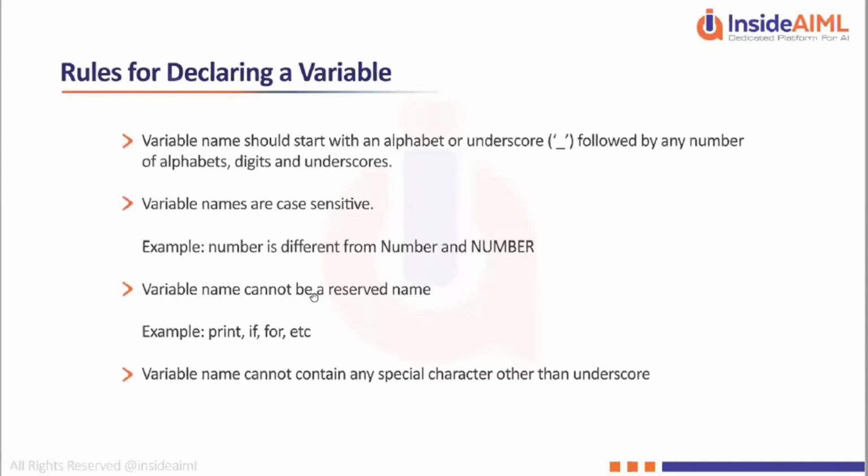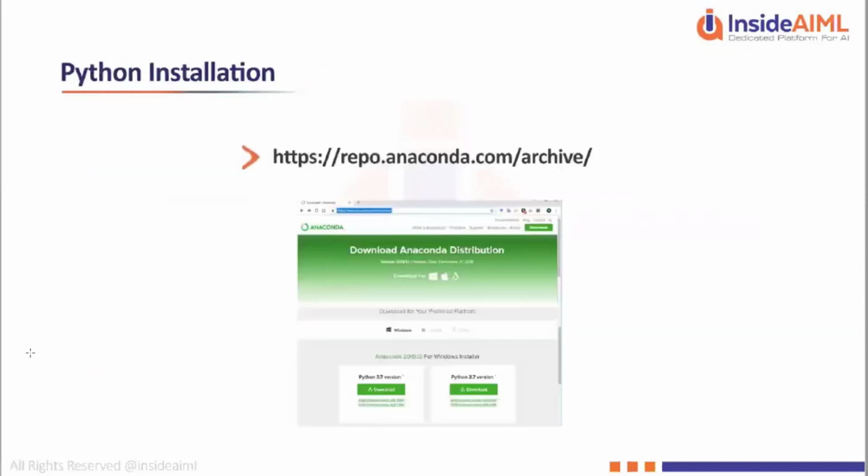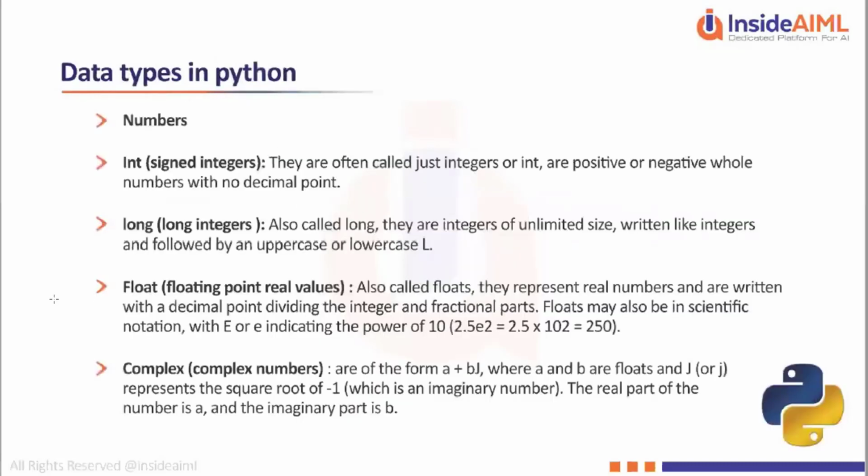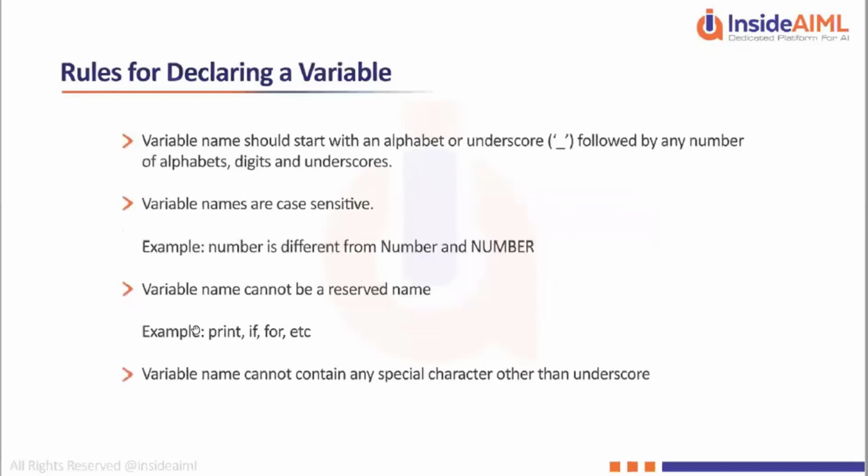A variable name cannot be a reserved name or a keyword. I already showed you some examples of keywords. For example, there are keywords like and, if, for, def, elif, and so on. Your keywords should not be used as variable names, so you cannot have print equal to 5 or if equal to 17. Those things should be avoided.